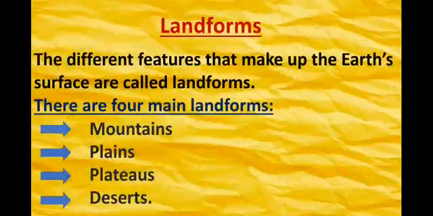First we can see about the landforms. The land covering the earth's surface is not uniform. At some places it rises high, while at other places it is flat. The different features that make up the earth's surface are called landforms. There are 4 main landforms. These are mountains, plains, plateaus and desert.